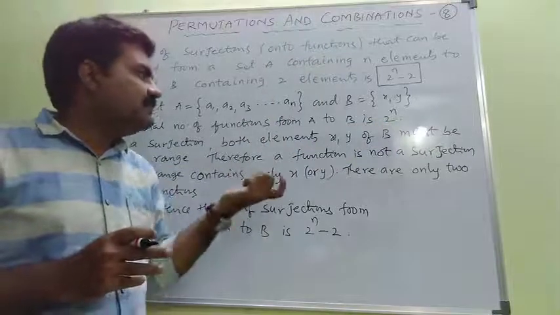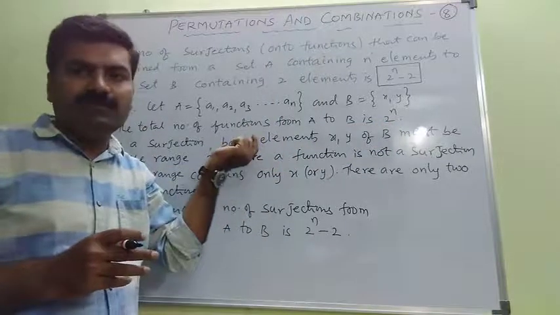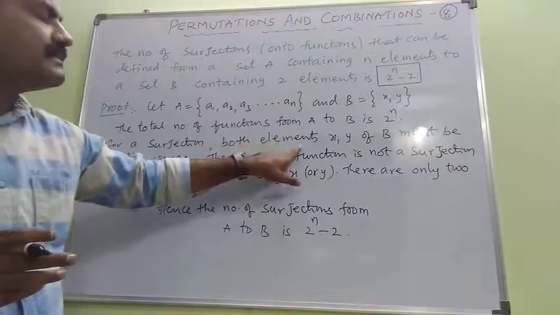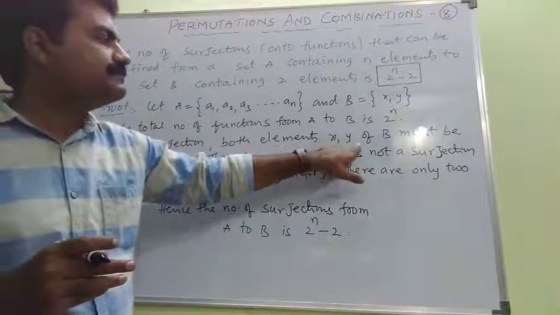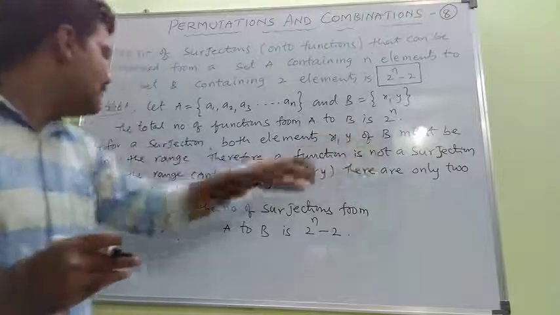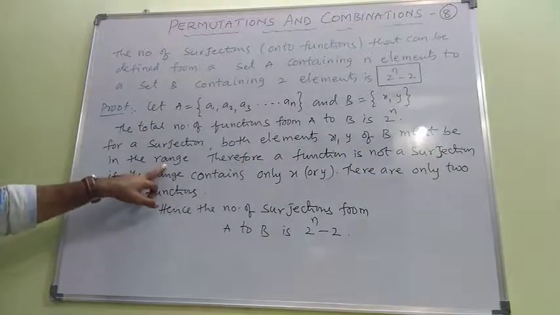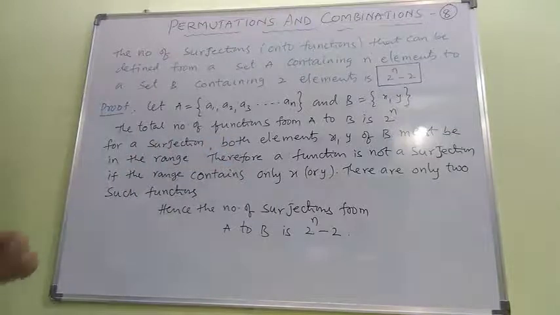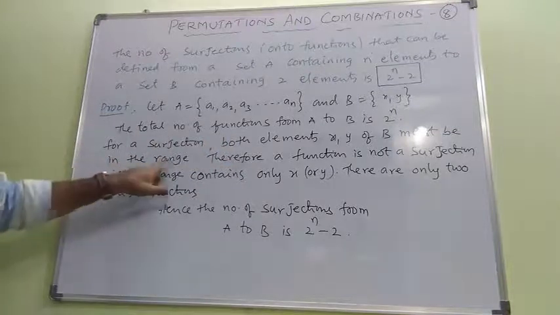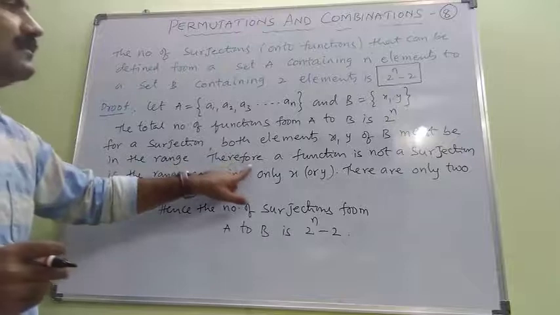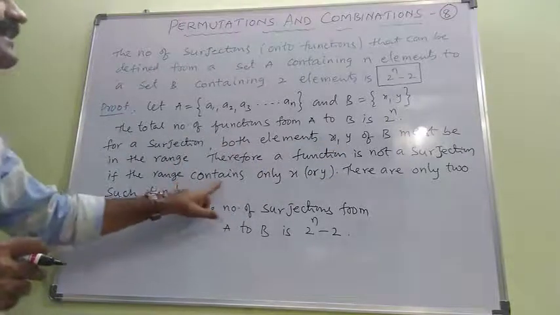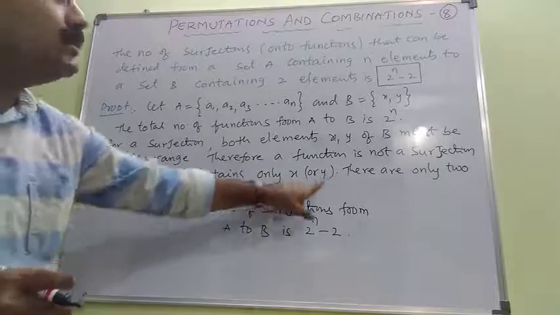But look at me, in these total functions, for a surjection, both elements x comma y of B must be in the range, isn't it? If it is a surjection, both elements of set B, that is x comma y, must be in the range. Therefore, a function is not a surjection if the range contains only x or only y.